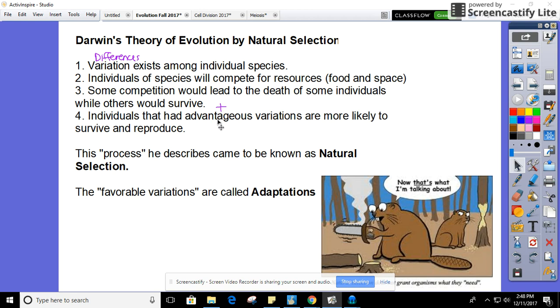So above advantageous here, I have the word plus. Remember, anywhere you see variation, those are differences. Now, variation is most likely caused by mutations. And this process then became known as natural selection, and those favorable variations were called adaptations.